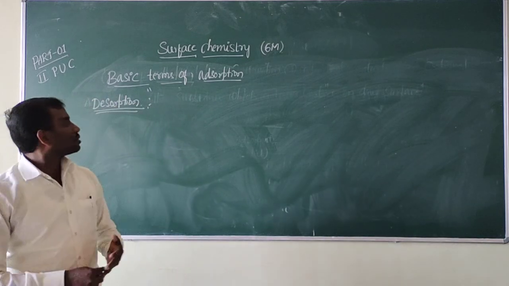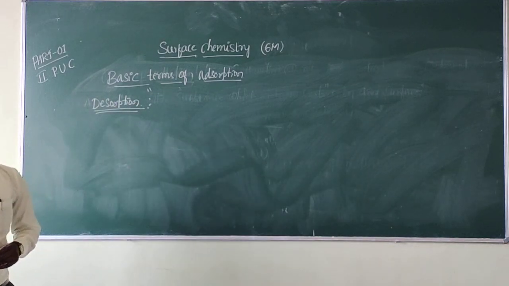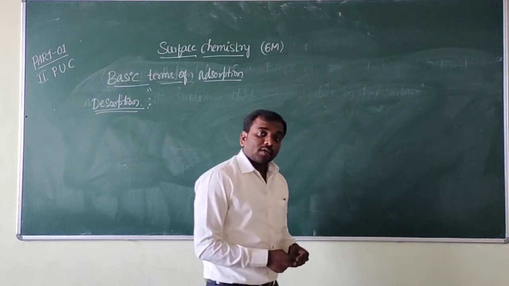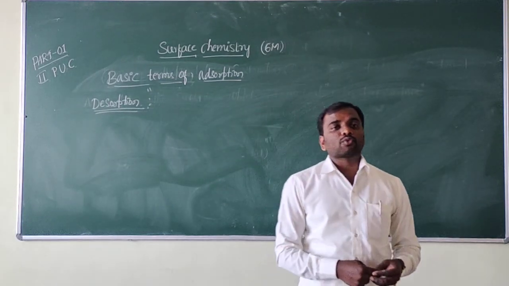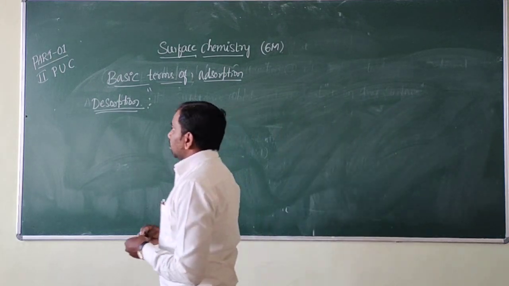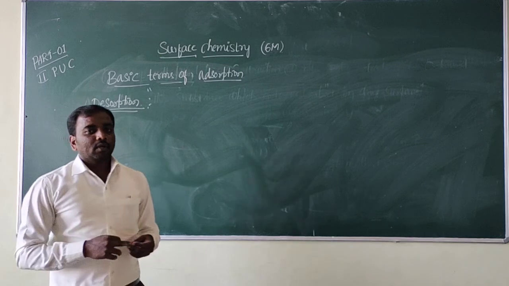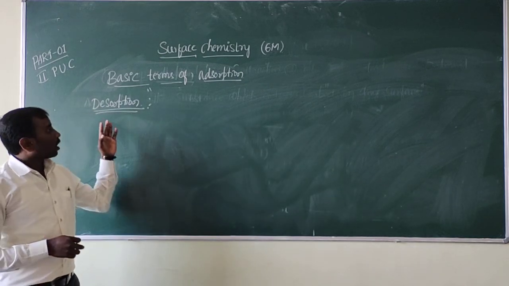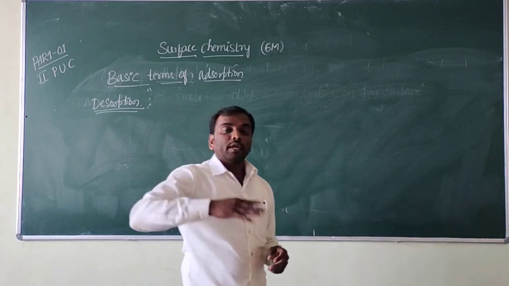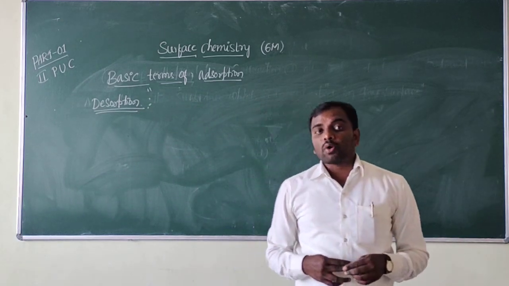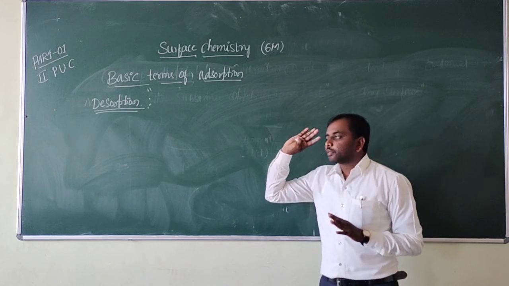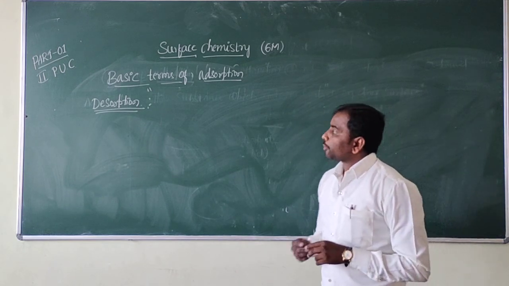That is called desorption. Desorption means the removal of the adsorbates present on the surface of the solid; what do we call that? We call it desorption. The removal of adsorbates from the surface of solid, that phenomenon is called desorption.